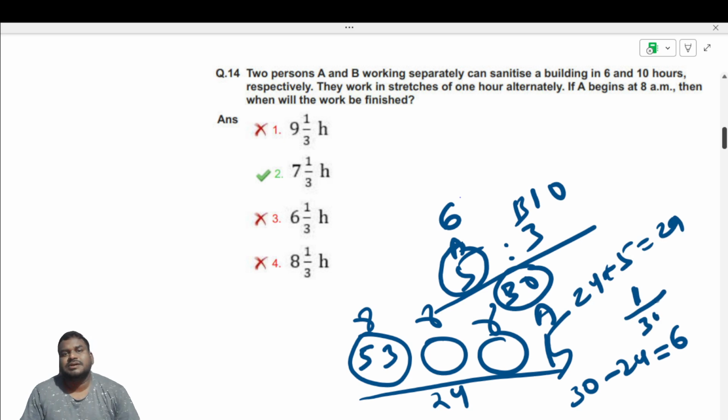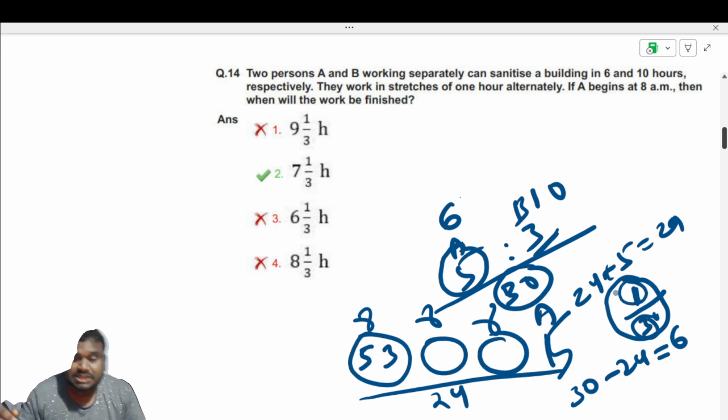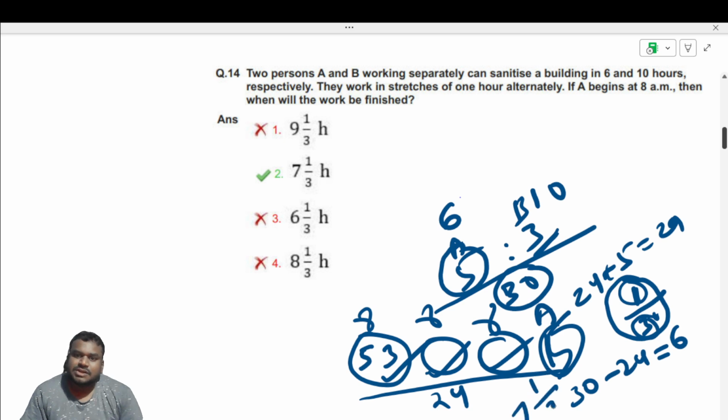One part divided by the efficiency of B, that is 3. So 1 by 3. If B can finish 3 parts of work in one day, then one part of work will be done in 1 by 3 days. 1 by 3 hours, not day. These are hours. So 2 hours, 2 hours, 2 hours, 6 hours, and here 1 hour, 7 hours. So 7 and 1 by 3 hours. Like that you can finish this one.